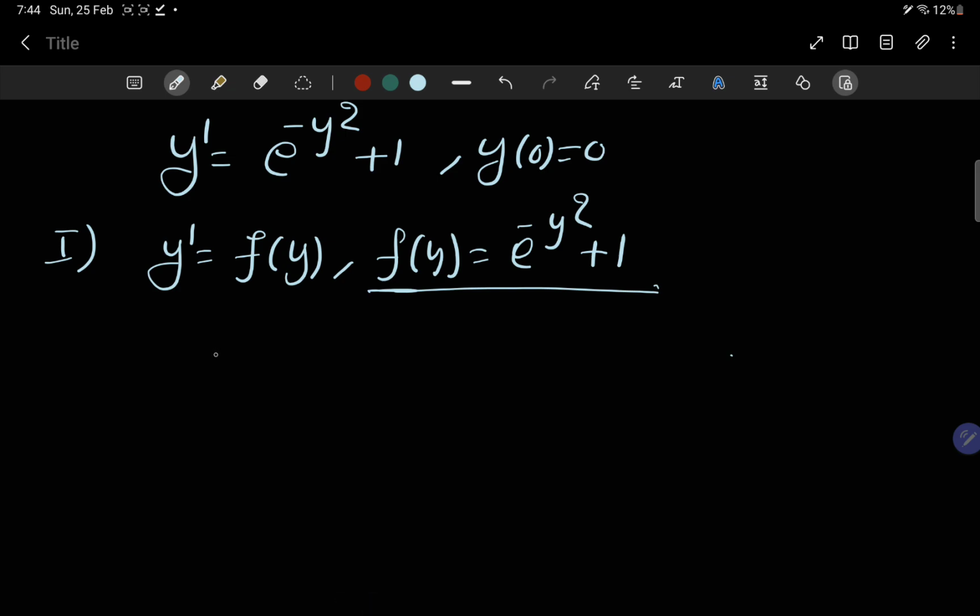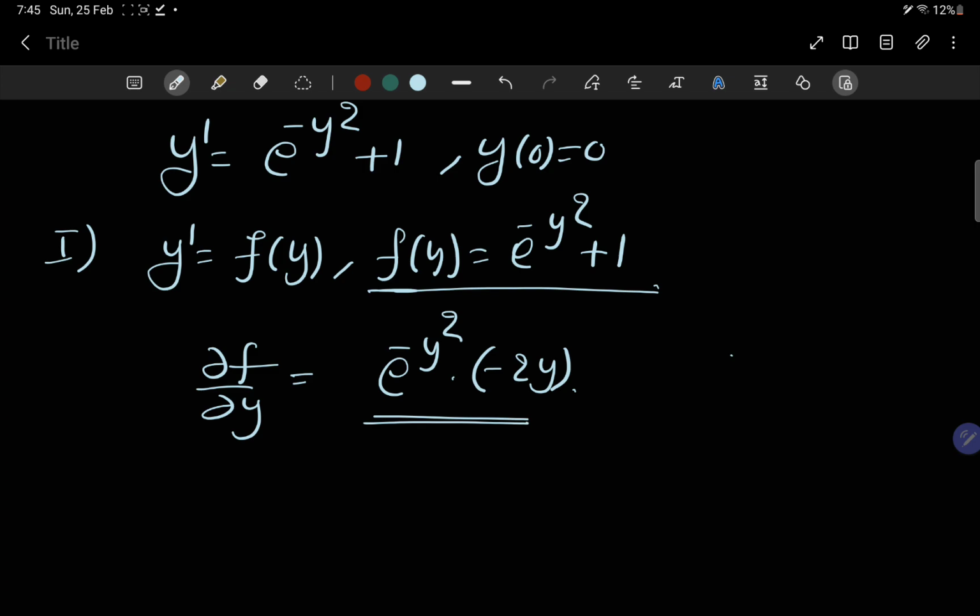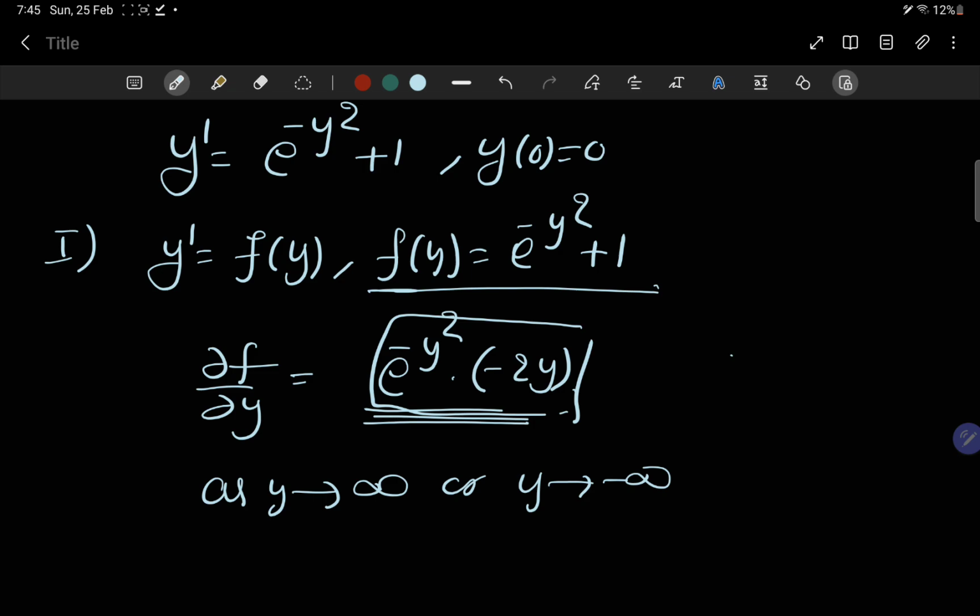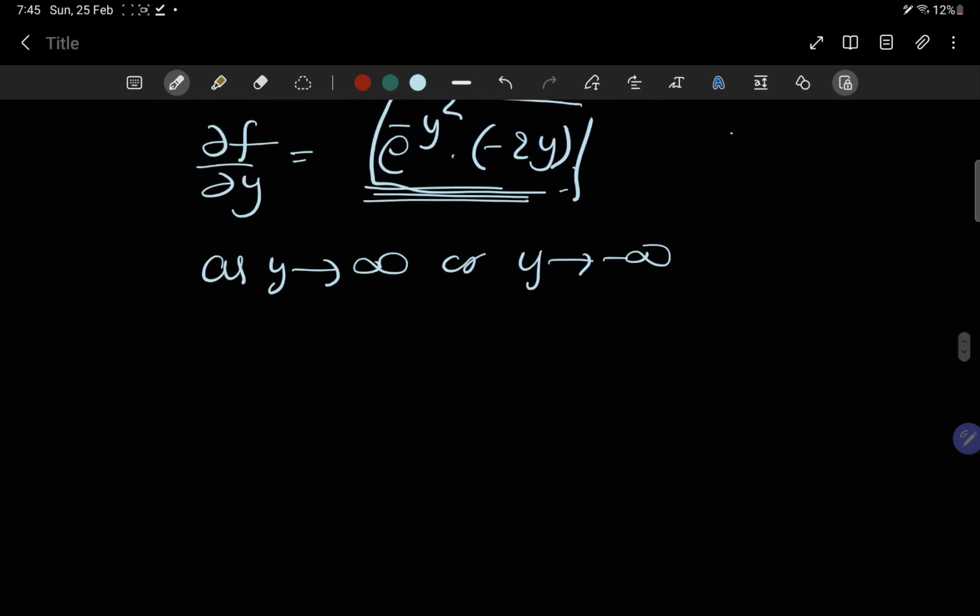Let's see, if we differentiate this function f with respect to y, we'll get e power minus y square times minus 2y, right? And can you see this function is bounded in R? Because as y tends to infinity or y tends to minus infinity, this quantity will always go to 0. So this function is basically bounded.